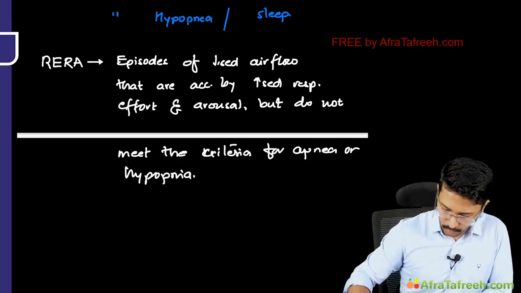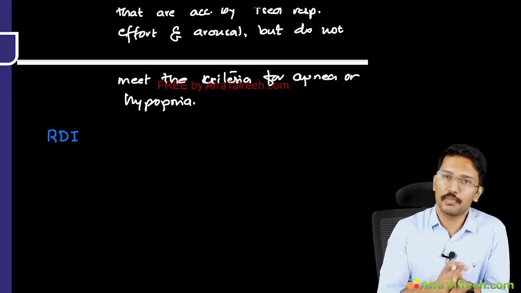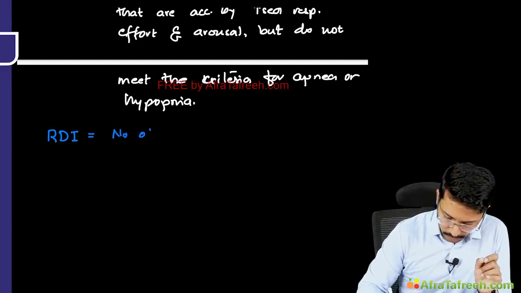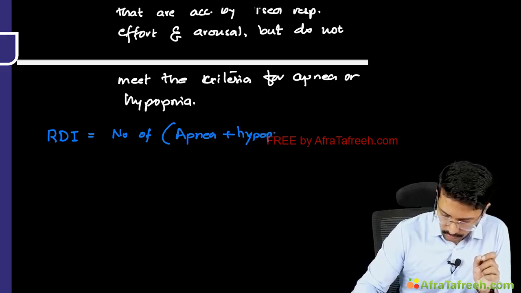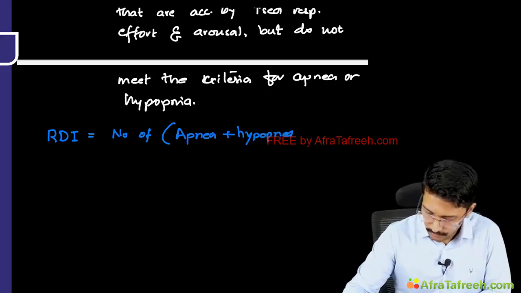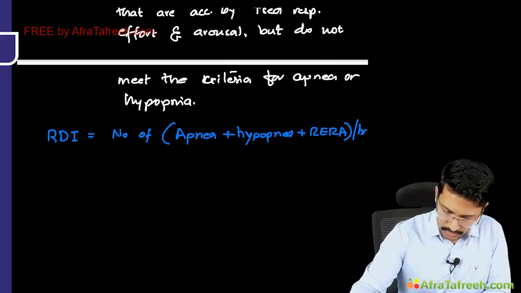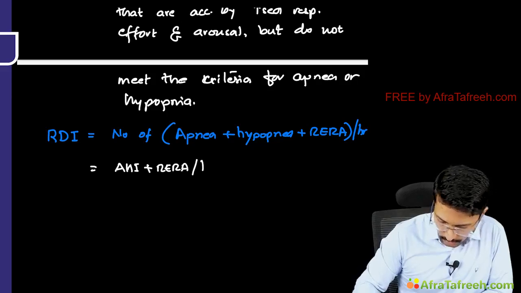Okay, there's one more way of diagnosing OSA, that is based on RDI. RDI stands for respiratory disturbance index. So it is nothing but similar to AHI, but in addition to the number of apnea plus hypopnea episodes per hour of sleep that contributes to AHI, we are also adding the RERA events per hour of sleep. We call it RDI. Okay, so in simple words, RDI is equal to AHI plus the number of RERA events per hour of sleep.